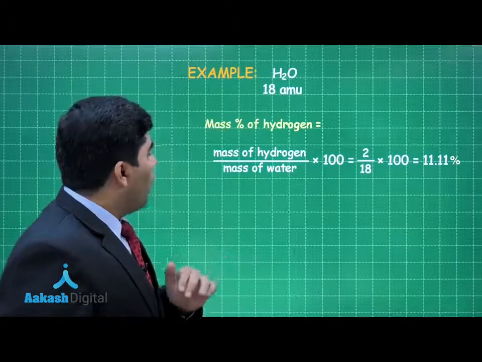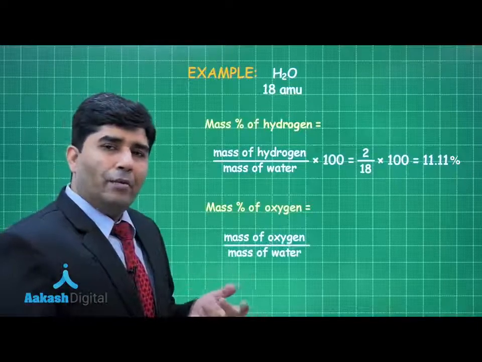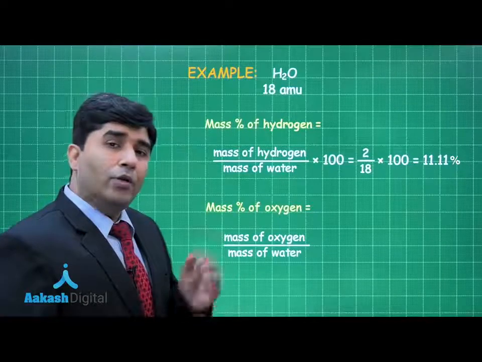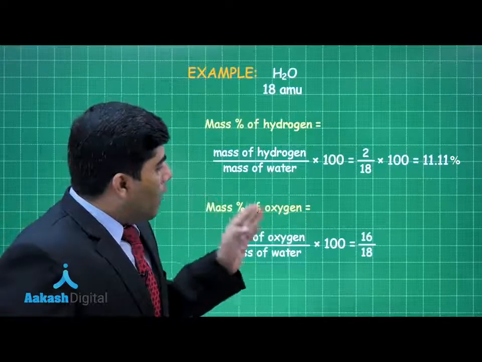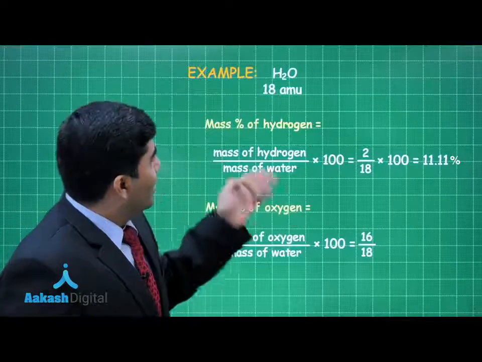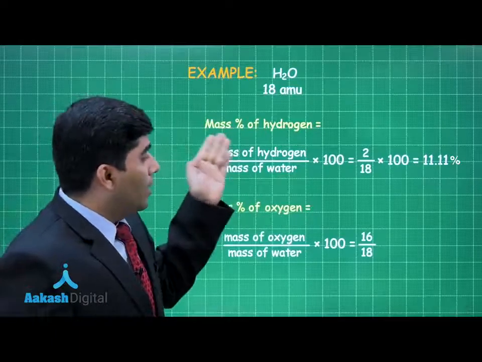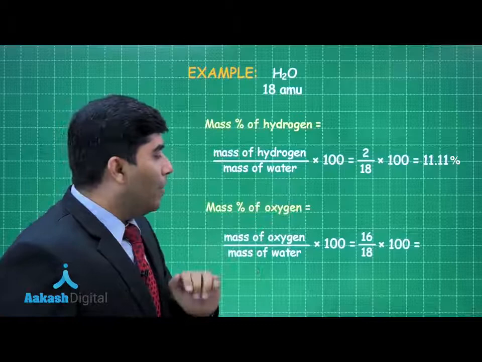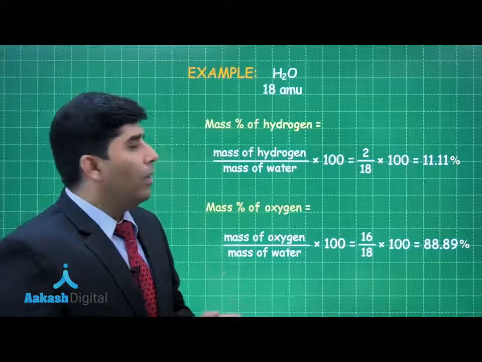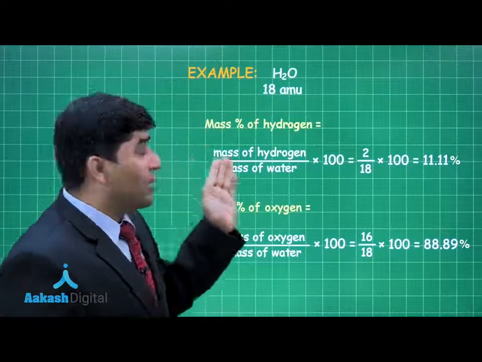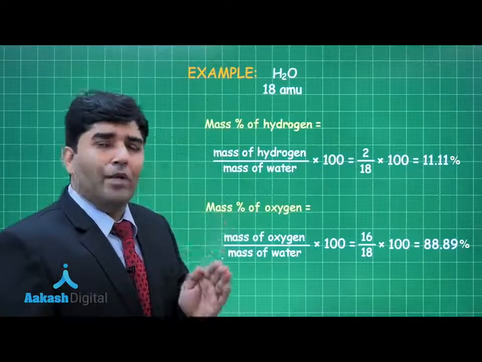The percentage of oxygen is the mass of oxygen divided by the mass of water times 100, which is the mass of oxygen, 16 AMU, divided by 18, the mass of water, multiplied by 100, and that is 88.89%. So that's how, if a molecular formula is given to us, we can find out the percentage of each element in that compound.